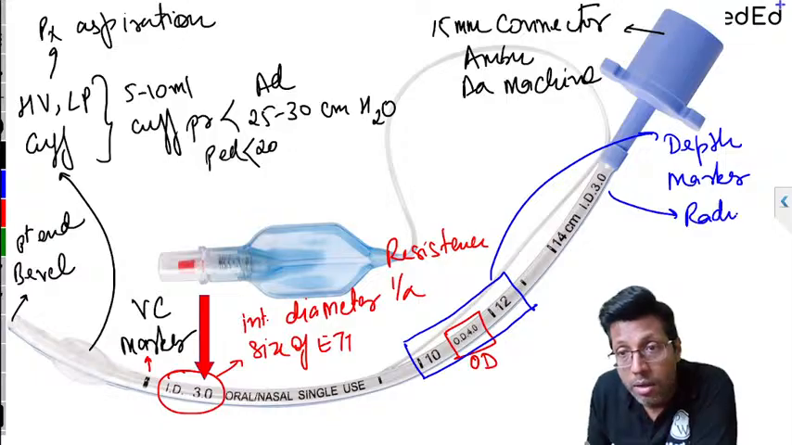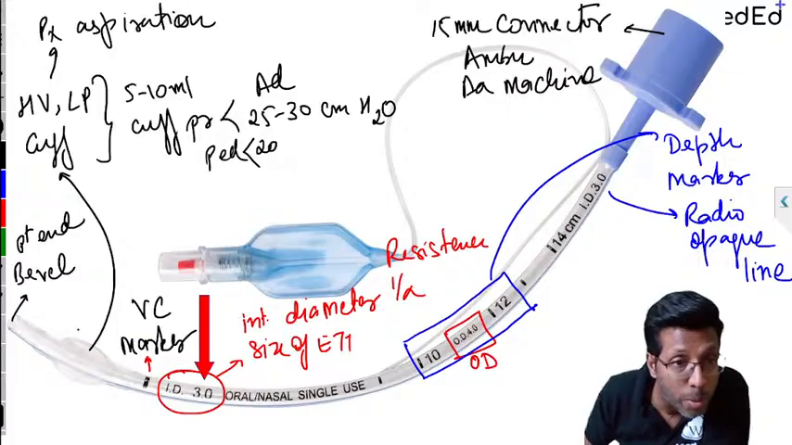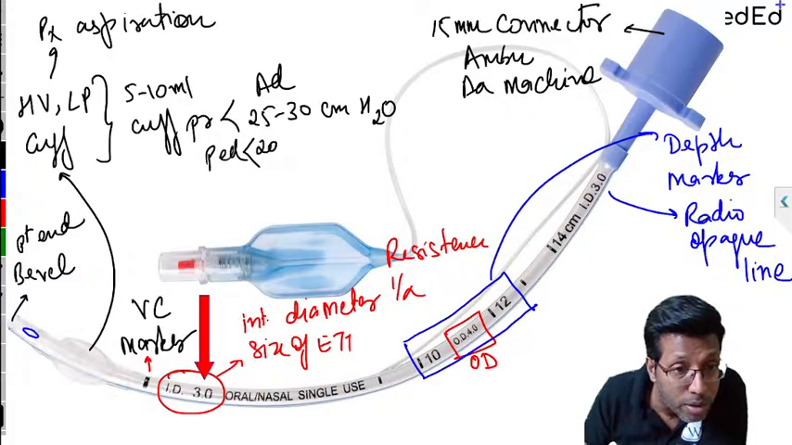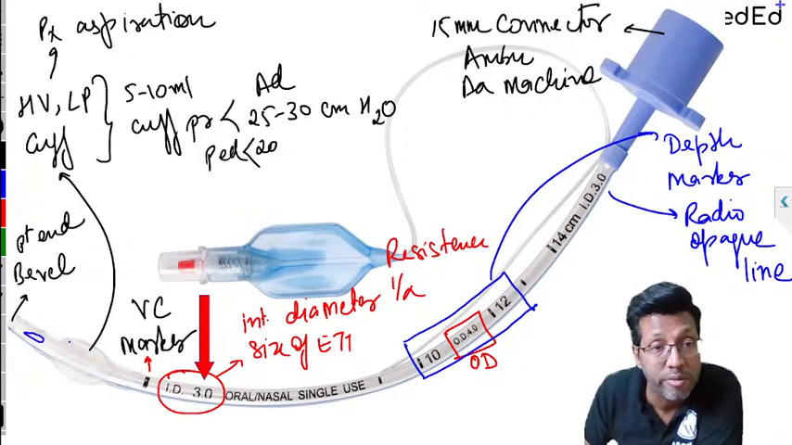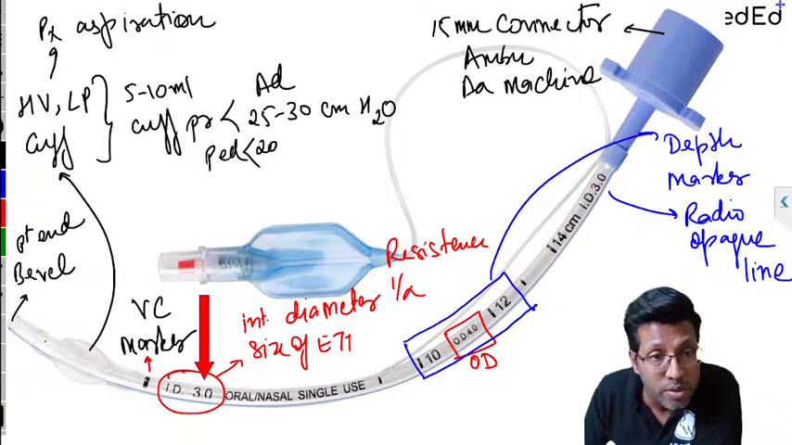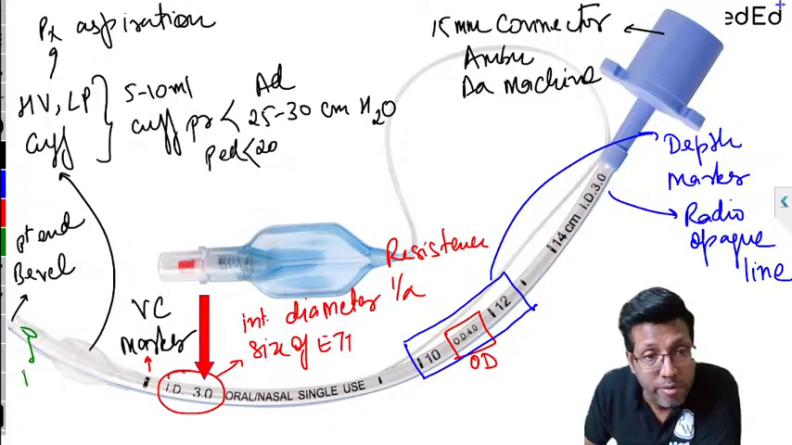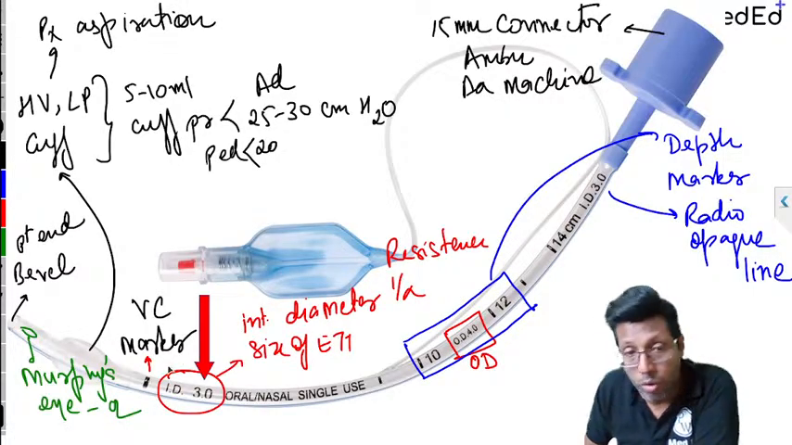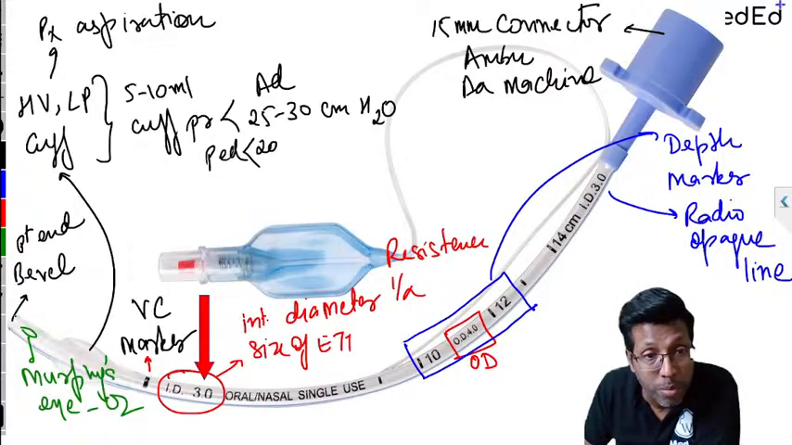And the last thing on the endotracheal tube: towards the end you have a small opening, right? That small opening, near the bevel, is what is called Murphy's eye. Murphy's eye has been given as an additional port for oxygenation and ventilation in case your bevel gets blocked. So that is called Murphy's eye.